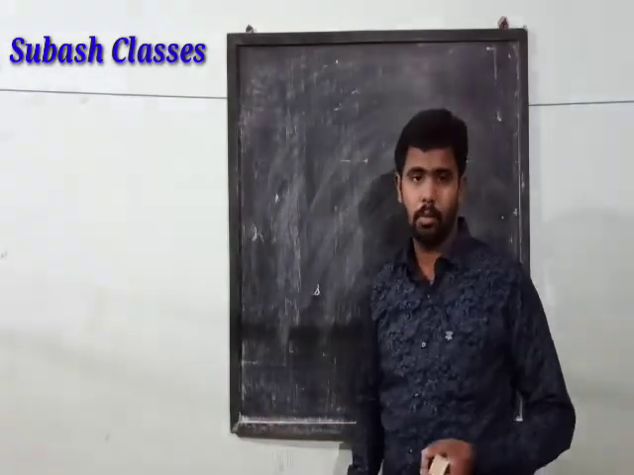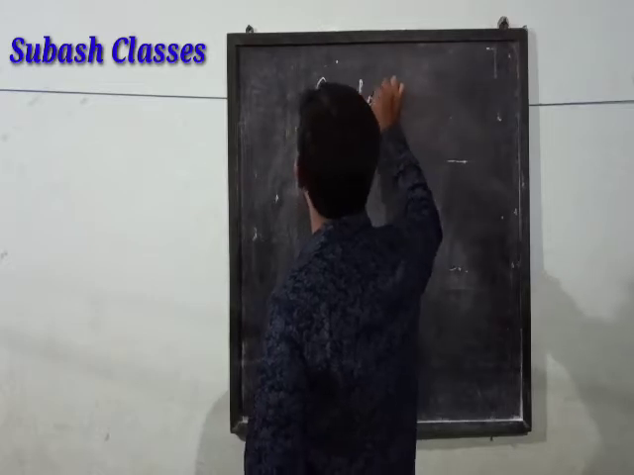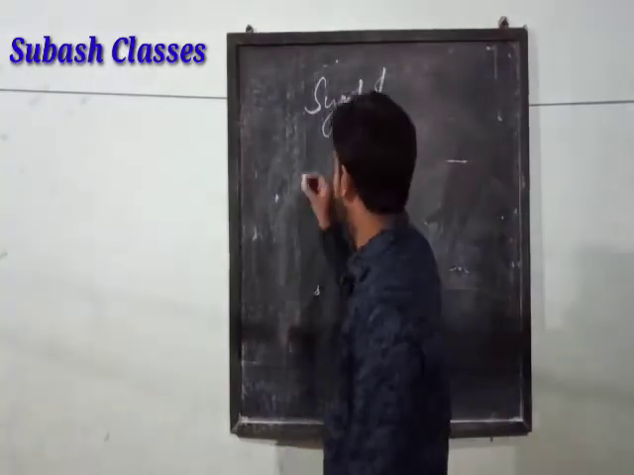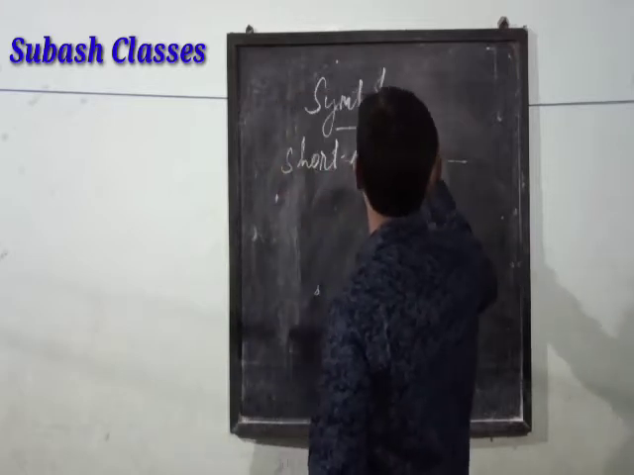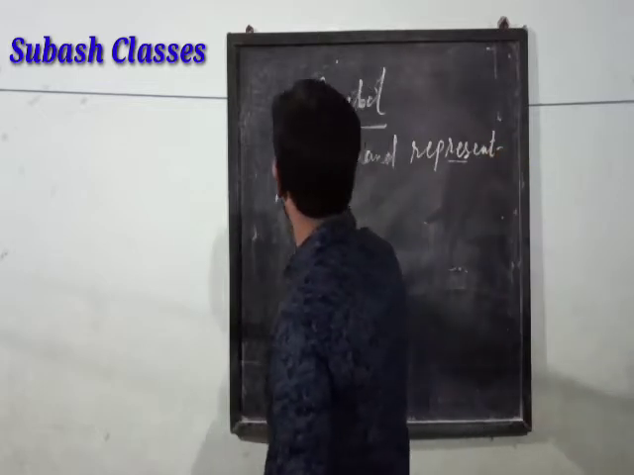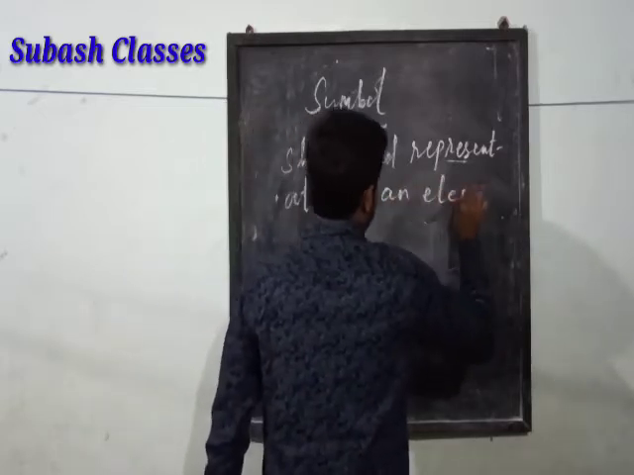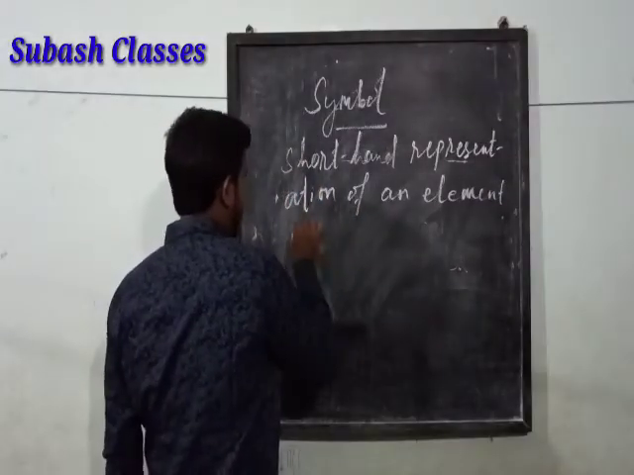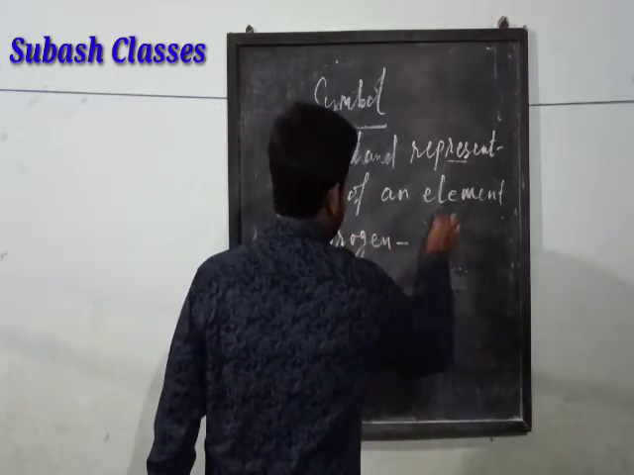Remember, the symbols are very important. Now what is a symbol? In short, we can say it is the shorthand representation of an element. Suppose, for example, we have hydrogen. The symbol for hydrogen is capital H.